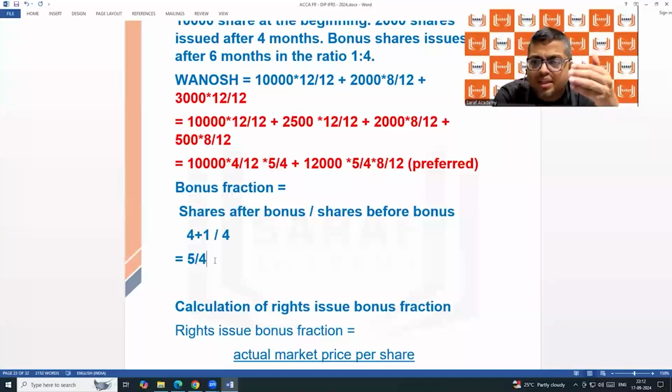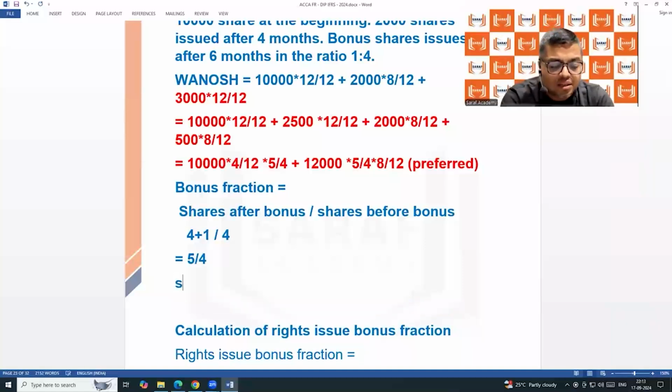Any common man will think the company's earnings are going down, because current year they are earning less, last year they earned more, but that is not the fact, because this year the company has given free of cost shares to the shareholders. And last year, those shares were not there. So we need to recalculate EPS of last year by dividing the earnings of last year by 12,000 shares. Same thing here.